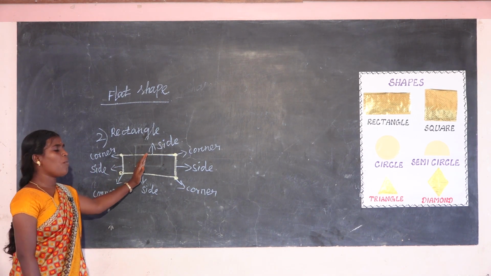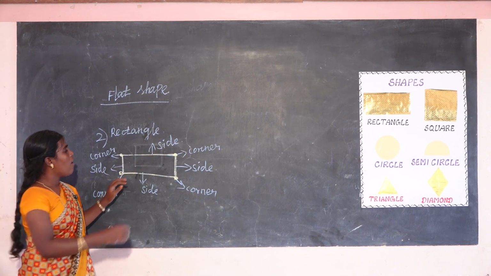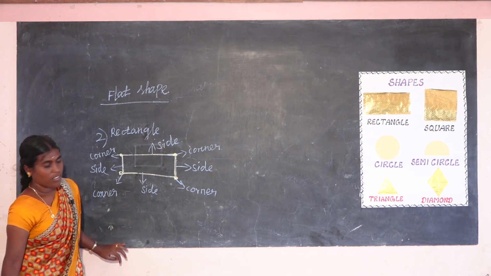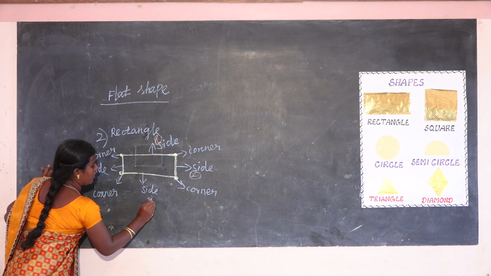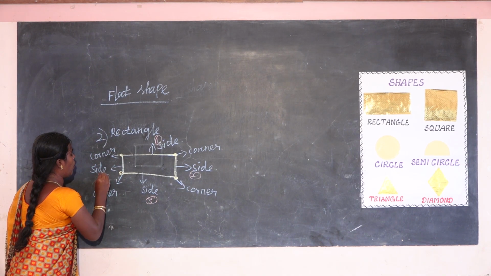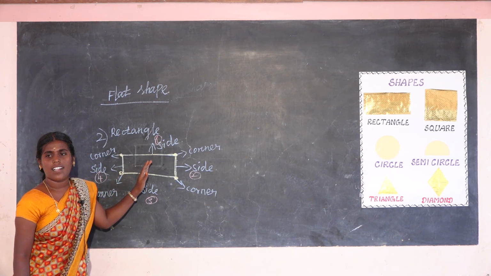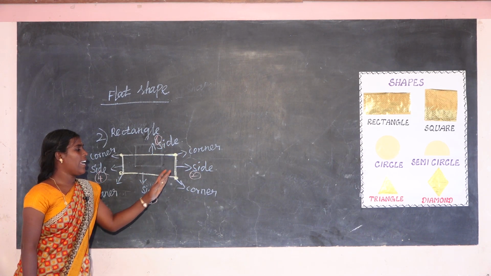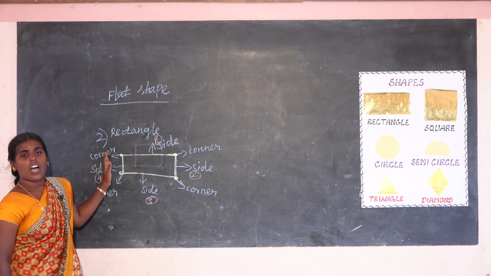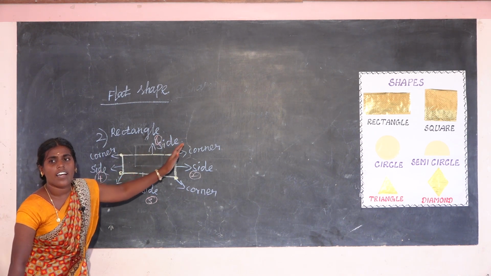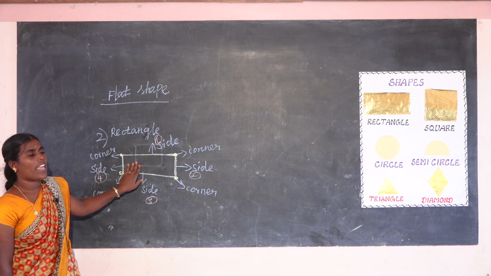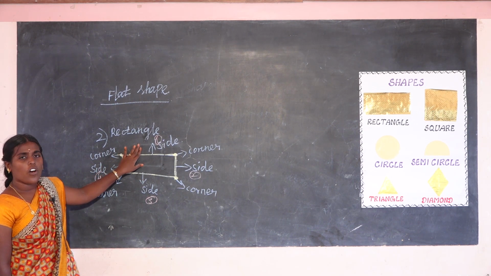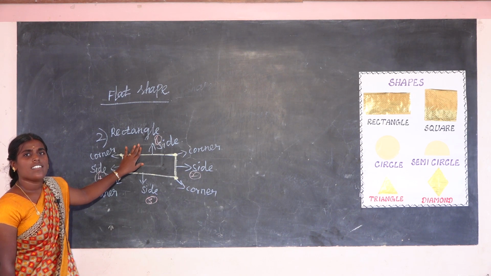Now, how many sides are there? You count it. 1, 2, 3, 4. The rectangle also has 4 sides, and also 4 corners. It looks the same as a square, with 4 corners and 4 sides.